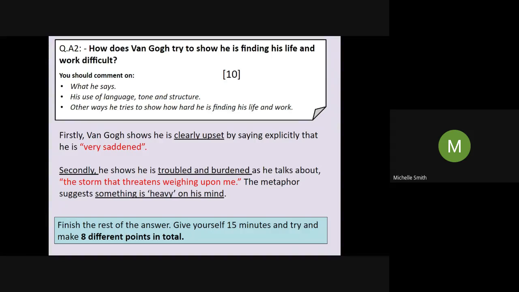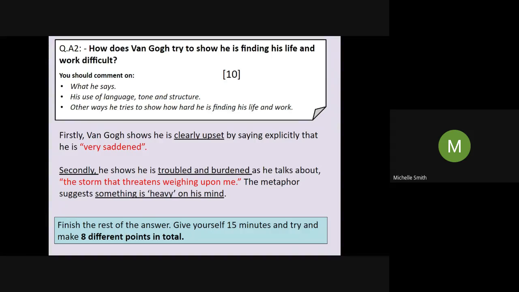Okay, so if you want to use those first two quotes to start you off and points, that's absolutely fine. The points that I'm making, the inference that I've made, is underlined. So, clearly upset. How did I get the inference? Because he's very saddened. The second one, the inference: he's troubled and burdened and something is weighing on his mind. How did I get that?